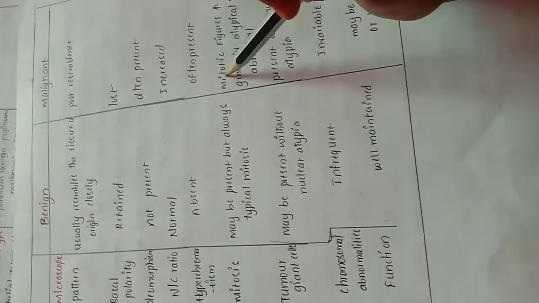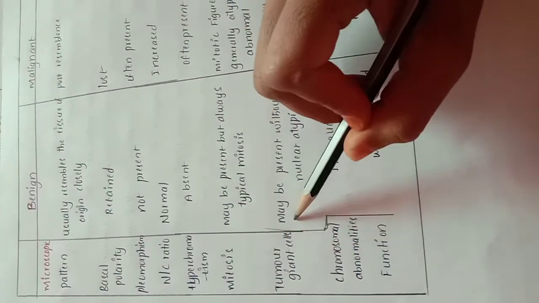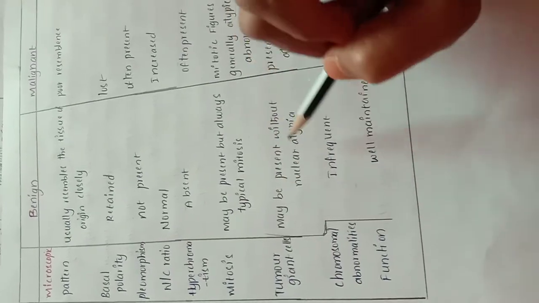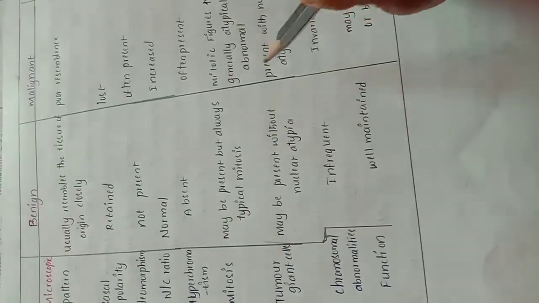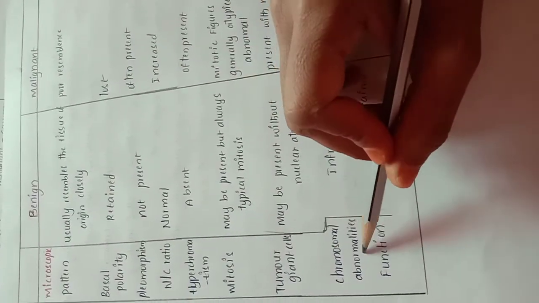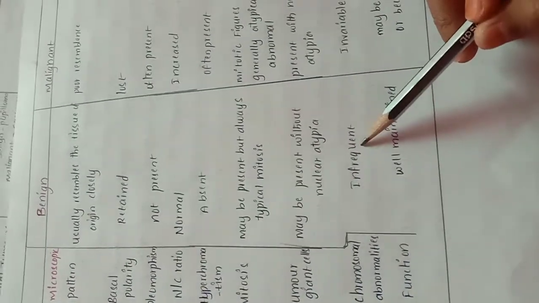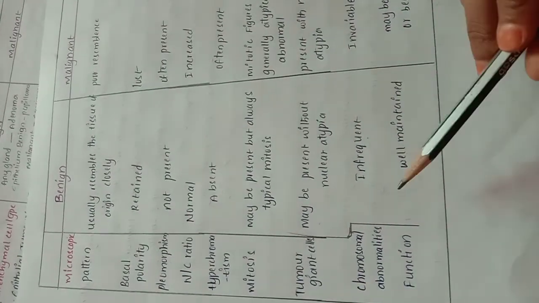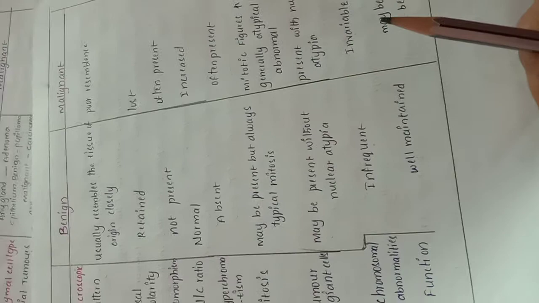Tumor giant cells may be present without nuclear atypia in benign, but with nuclear atypia in malignant. Chromosomal abnormalities are infrequent in benign, but invariably present in malignant. What about function? It is well maintained in benign, but in malignant it may be retained, lost, or become abnormal. Now we will see the classification according to the tissue of origin.